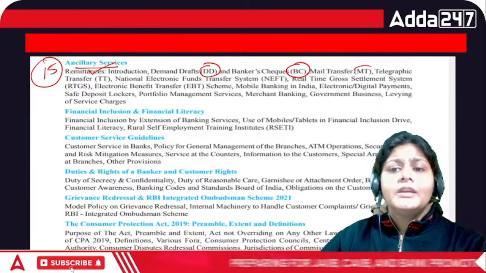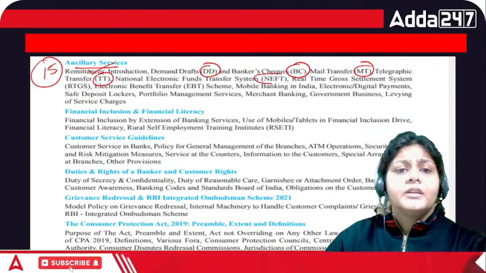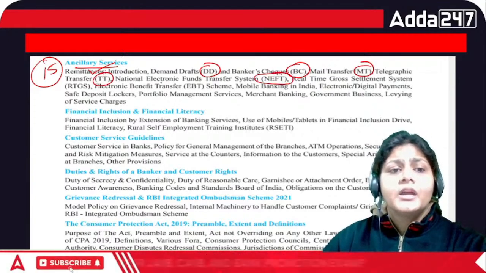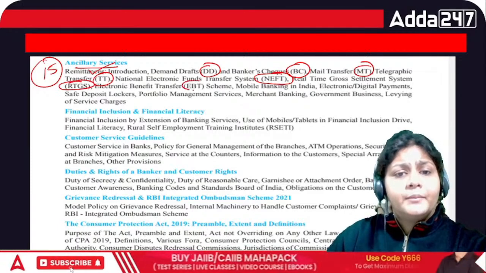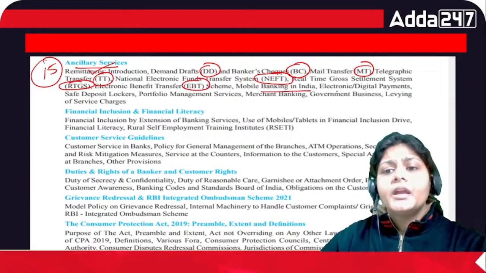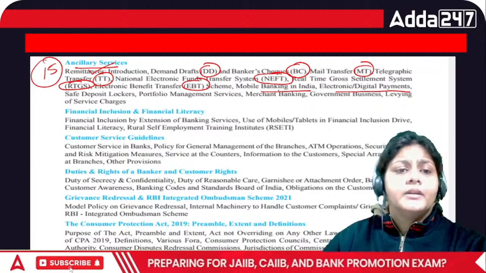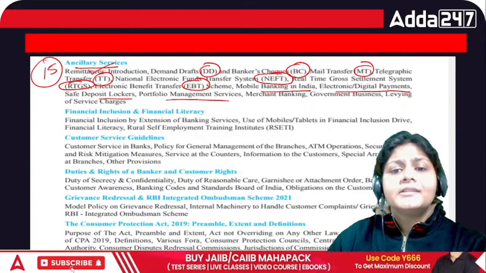Then we have MT, TT, that is telegraphic transfer, NEFT, National Electronic Funds Transfer, RTGS, Real Time Gross Settlement system, EBT, electronic benefit transfer, mobile banking in India, electronic and digital payments, safe deposit lockers, portfolio management service,